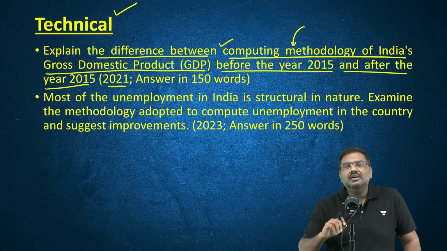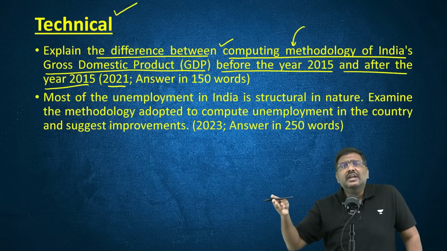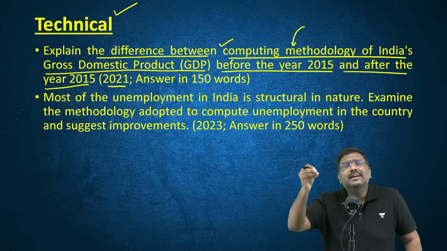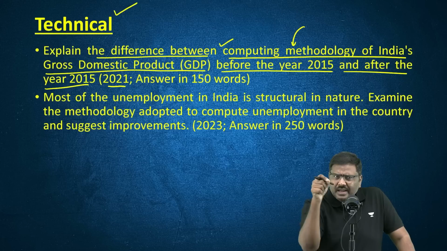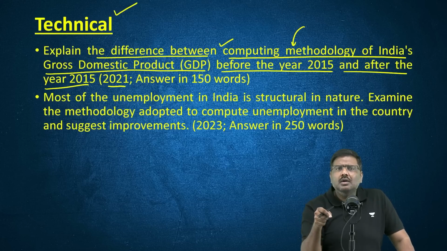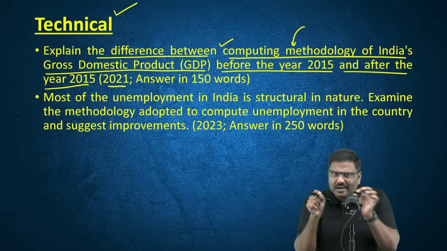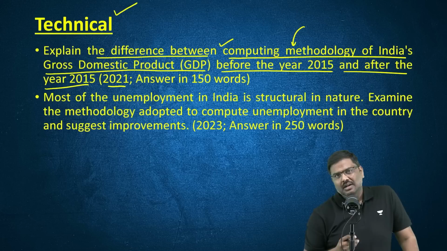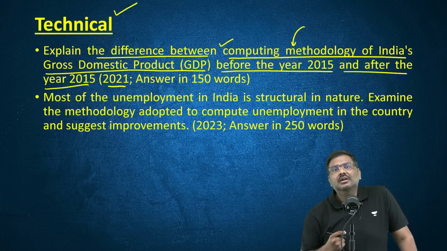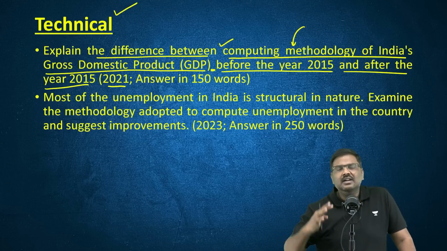The production method, the expenditure method, and the consumption method, etc. Based on that, if you're expecting, you will write all the formulas and you will get marks. No, the question is not that. The question is specifically asking you: tell me what has changed before 2015 and after 2015 regarding GDP measurement in India. These are technical in nature. You should have very good knowledge if you want to write answers to these kinds of questions.